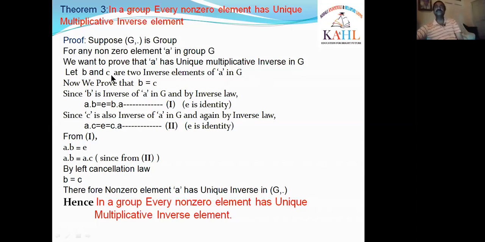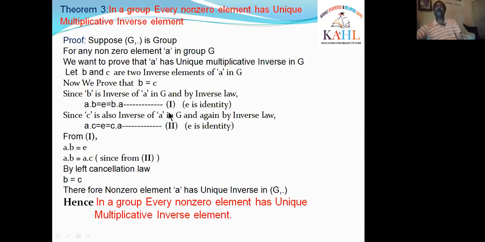Now also C is inverse of A, so again by inverse law, A·C is equal to E, and similarly C·A is also E. This is the condition that C is inverse of A. I am taking it as 2.